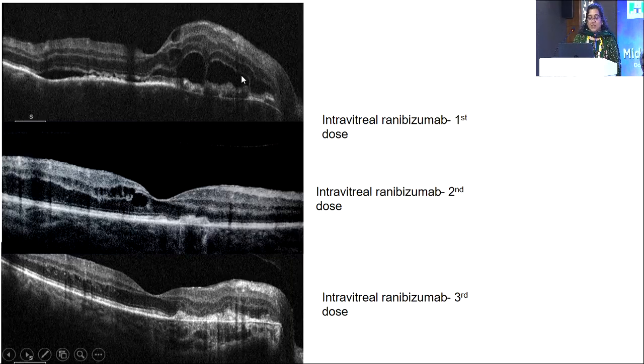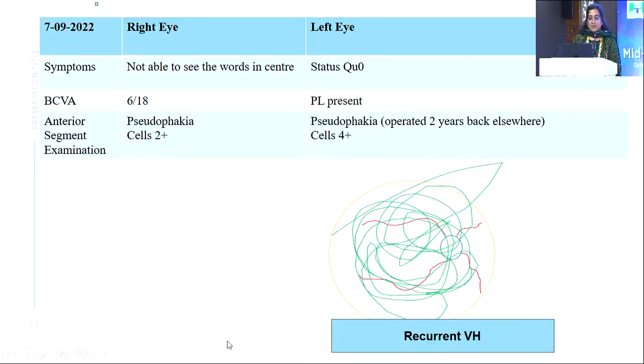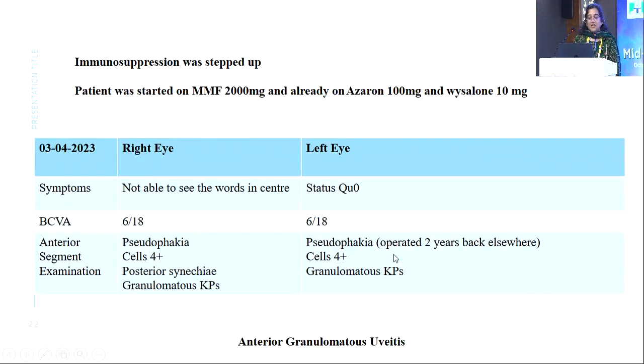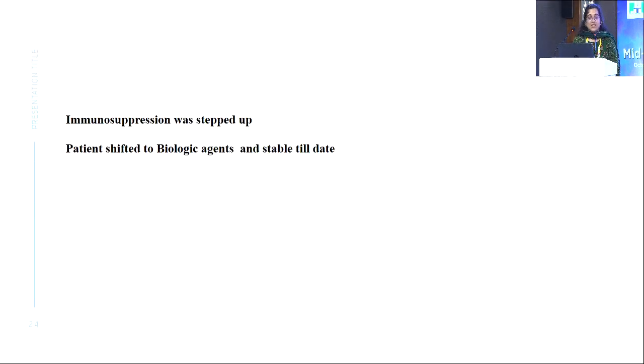So we gave him 3 injections of ranibizumab, and this is how it is. And he had another episode of recurrent VH in his left eye. Then later we stepped up his immunosuppression to MMF 2000 mg, and he was already on Azeron and Wysolone. Then we saw a recurrent episode of anterior granulomatous uveitis. Then he was stepped up to biologic agents.